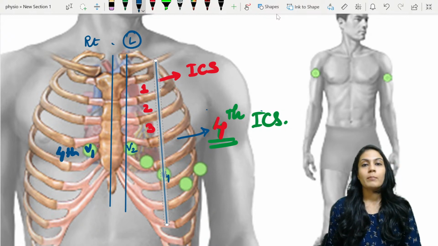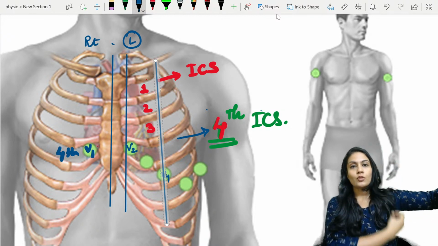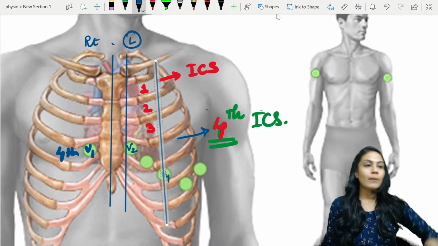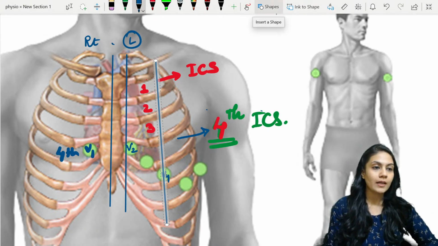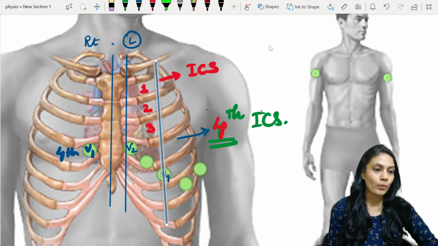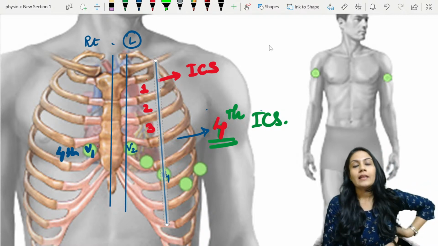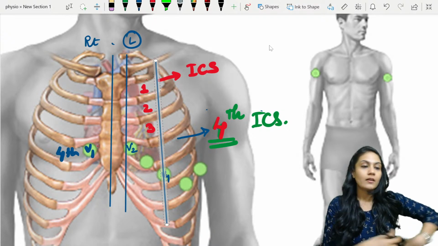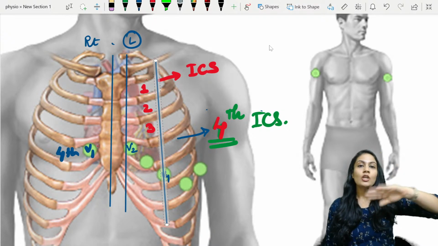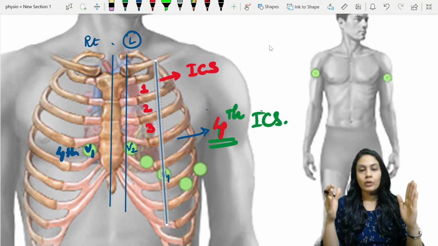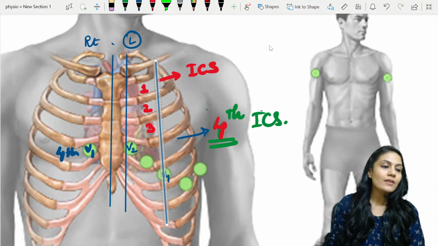Just beside the clavicle, what starts over here after some time? The axilla. Anterior to the axilla, I'm going to draw an imaginary line that denotes the anterior axilla, so I'm going to call it the anterior axillary line, then the mid axillary line, and then the posterior axillary line, right? Similarly we go to the back. So vertebral line, paravertebral line, and then the scapular line. Okay, nobody is going to ask you that much.